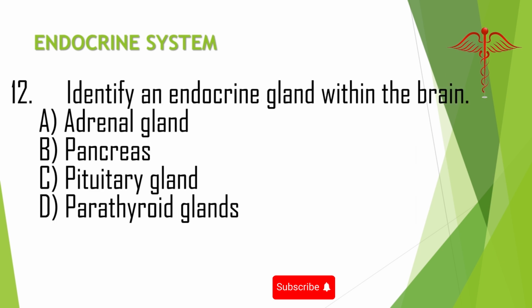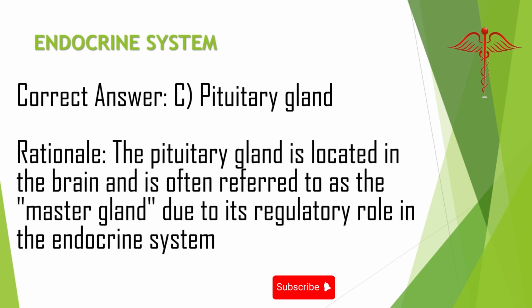12. Identify an endocrine gland within the brain. A. Adrenal gland. B. Pancreas. C. Pituitary gland. D. Parathyroid glands. Correct answer: C. Pituitary gland. Rationale: the pituitary gland is located in the brain and is often referred to as the master gland due to its regulatory role in the endocrine system.